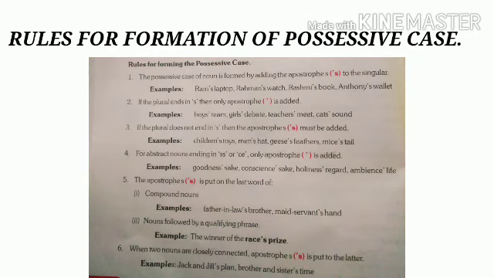The first rule is, the possessive case of a noun is formed by adding apostrophe s to the singular. That means to show the possession of a singular noun, we add apostrophe s after that noun. For example, you can see in your book Ram's laptop, Rahman's watch, Rashmi's book, Anthony's wallet, etc.